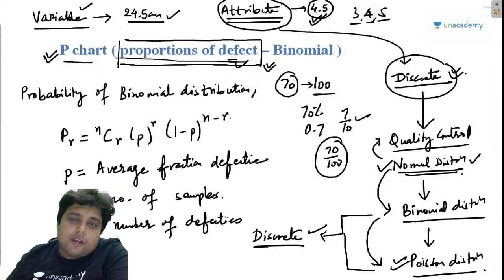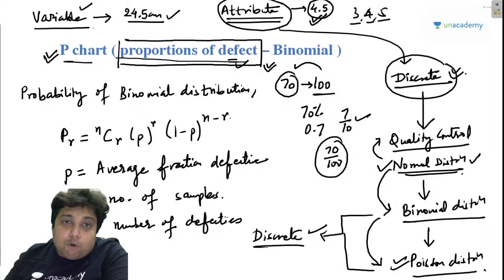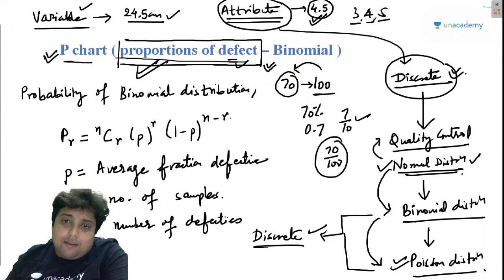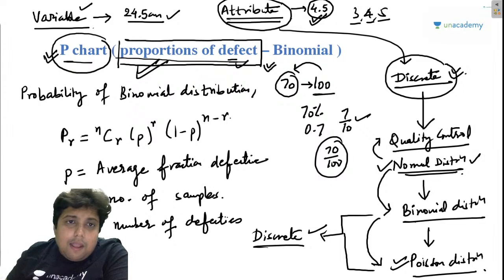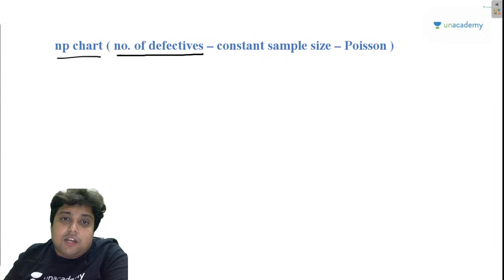I hope you are getting my point. So whenever we are talking about the number of defects in a lot, the proportion of defect, how many of the defects are in proportions, like for 100 it is 70, then for 200 it is 140, then for 300 it is 210. If I am talking about the proportion of defect, then my friends, I will be using the P chart. But if I talk about the number of defectives, then I will use the NP chart.